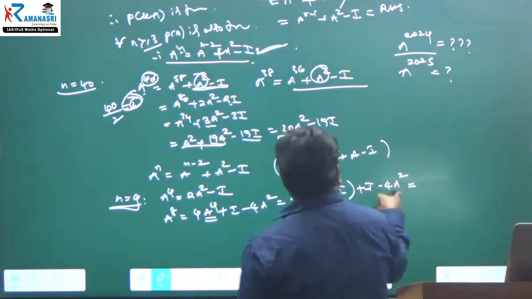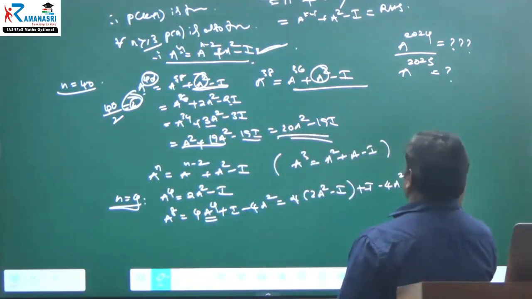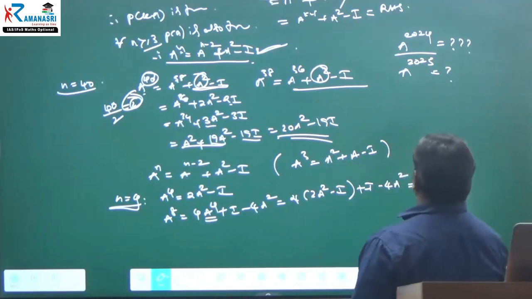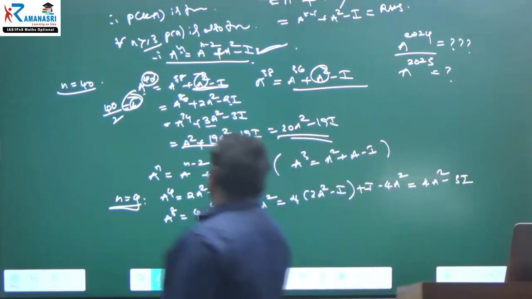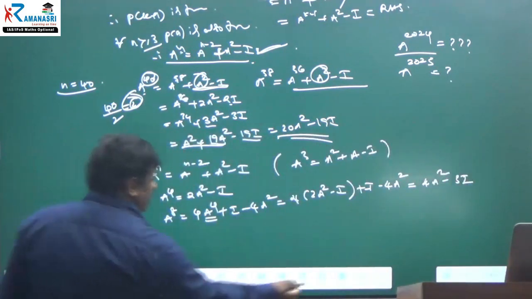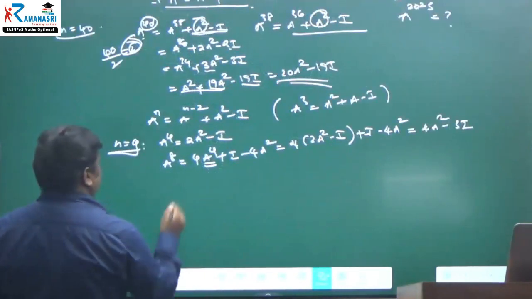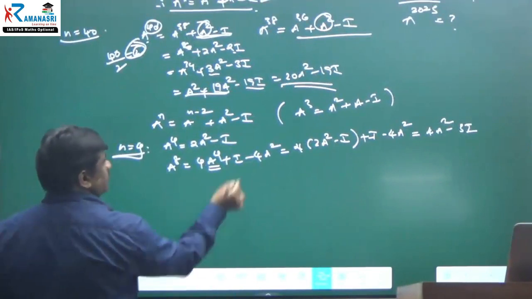This is equal to 8 minus 4, 4a square minus 4I plus I, minus 3I. 4a square minus 3. Therefore, what you got? A power 8 is equal to a power 8.